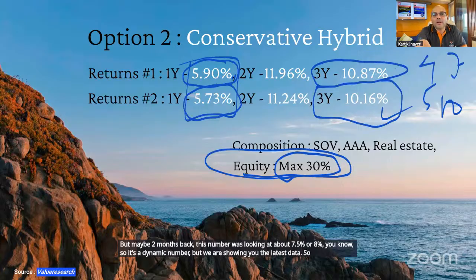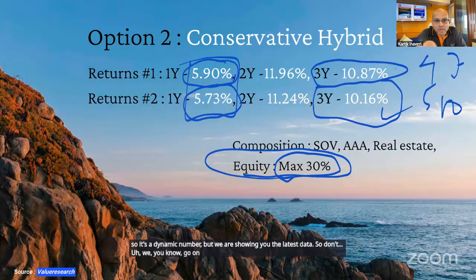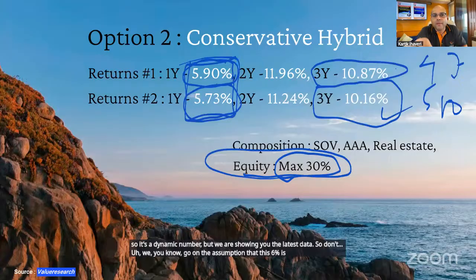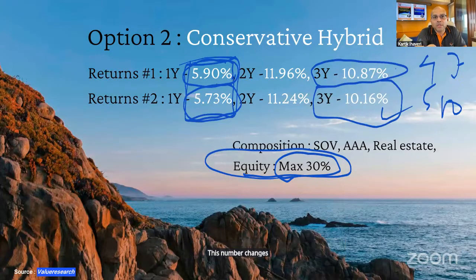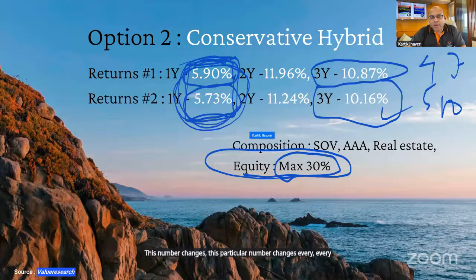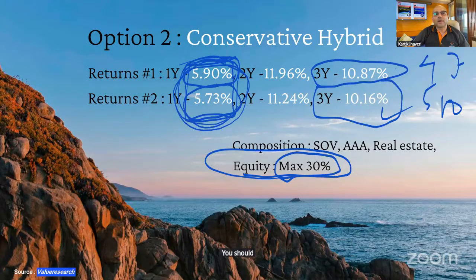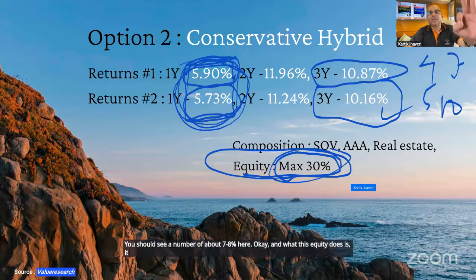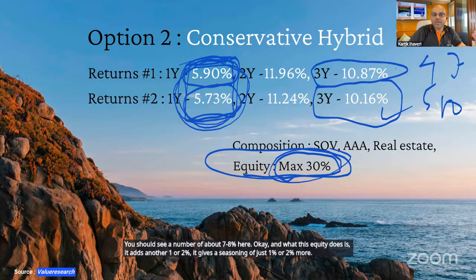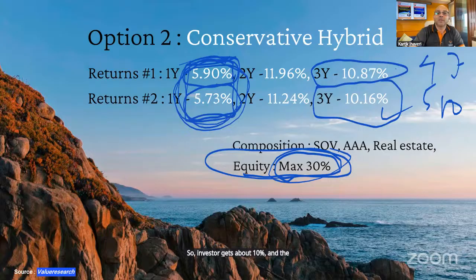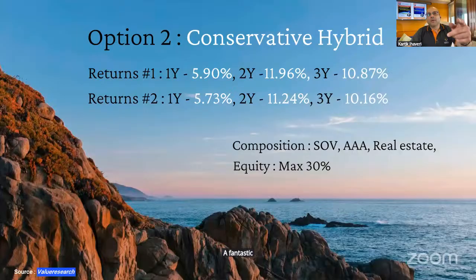So let's not go on the assumption that this 6% is permanent. This particular number changes every day. Okay. So in a medium market where there is neither a massive rally nor a massive crash, you should see a number of about 7 to 8% here. And what this equity does is it adds another 1 or 2%. It gives a seasoning of just 1 or 2% more. So the investor gets about 10% and the investor experience is very, very good. And a fantastic option versus the fixed deposit.